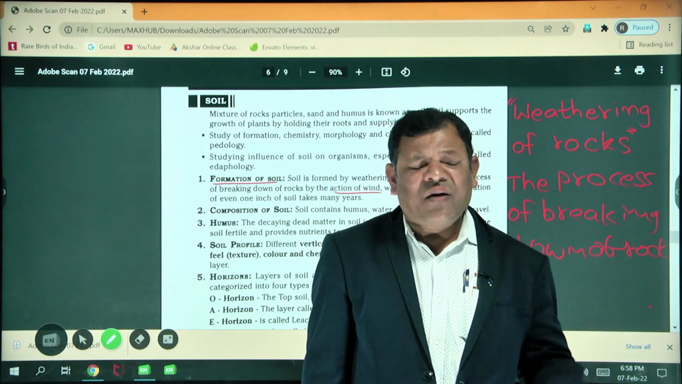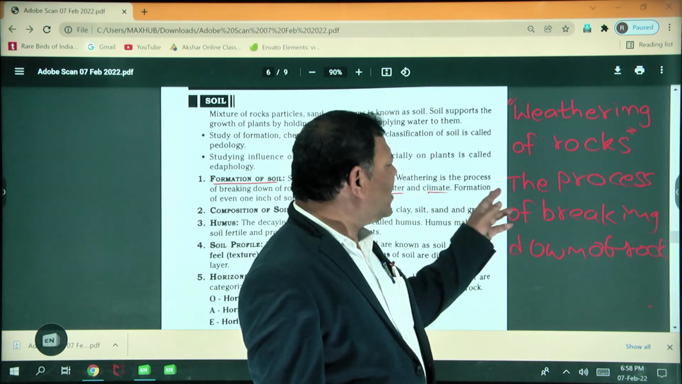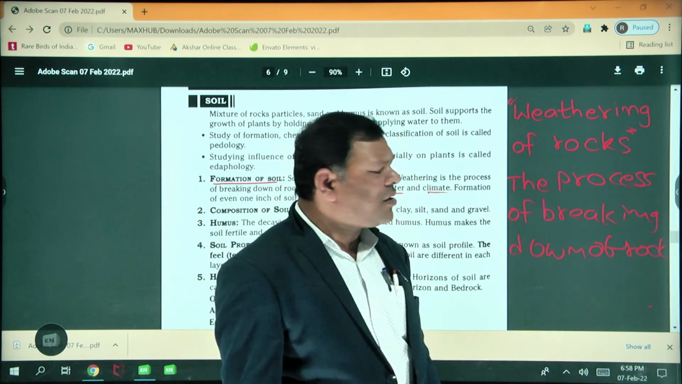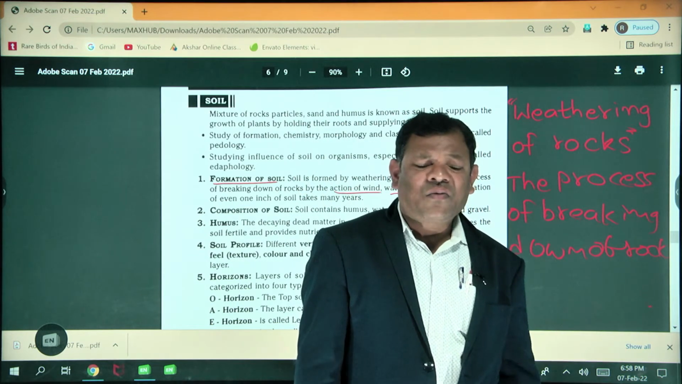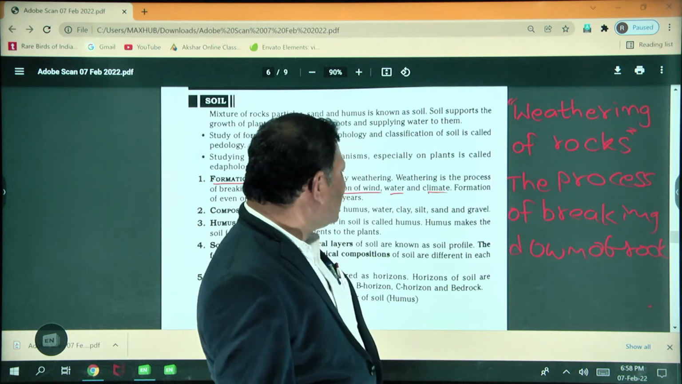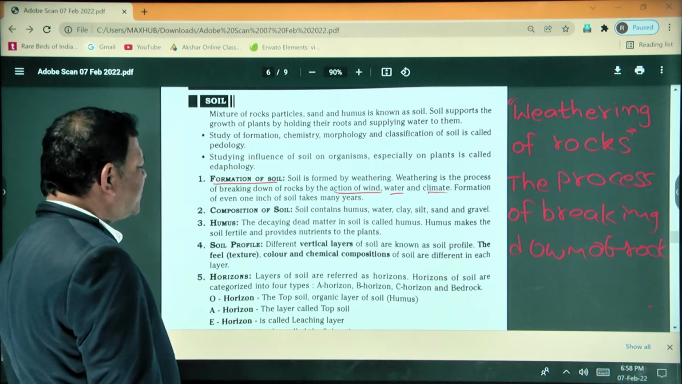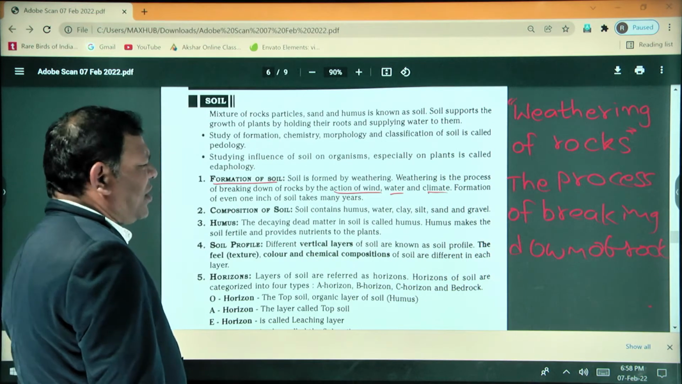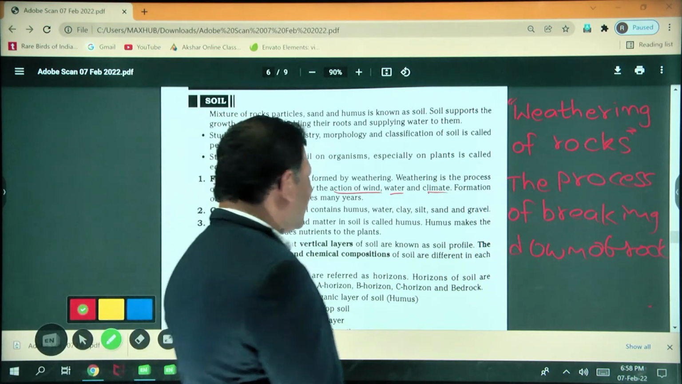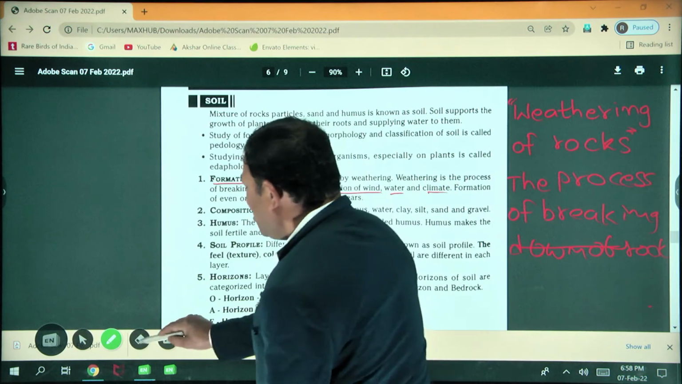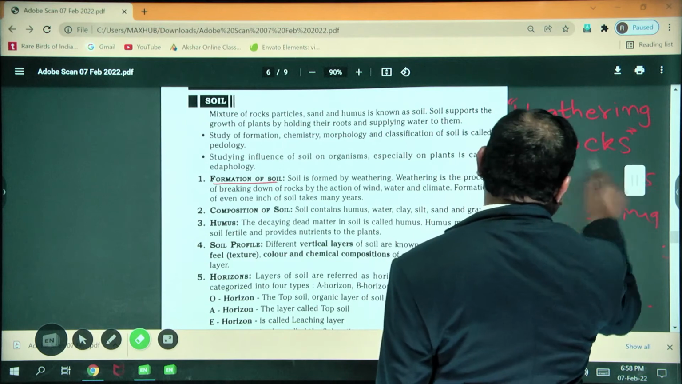The soil is formed by weathering of the rocks. Weathering means the process of the breaking down of the rocks. This weathering occurs through air, water, human activities or climatic conditions. Next, coming to the point, composition of the soil. What is the meaning of composition? Components. What components are present in the soil?